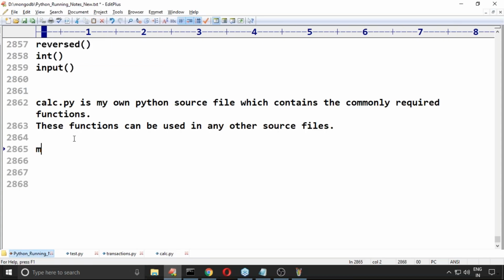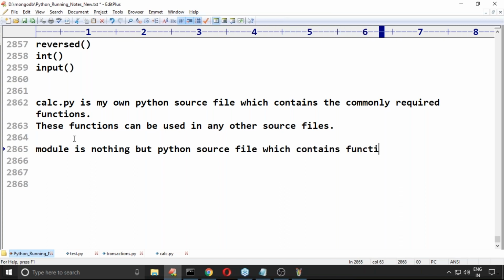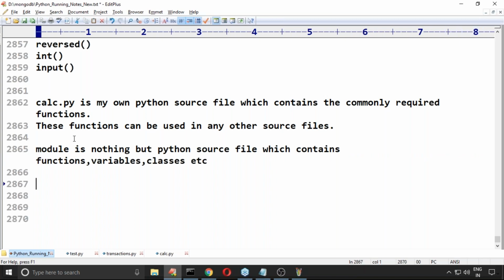A module is nothing but a Python source file which contains functions, variables, classes, etc. Any Python source file is called a module. Don't think too much here.